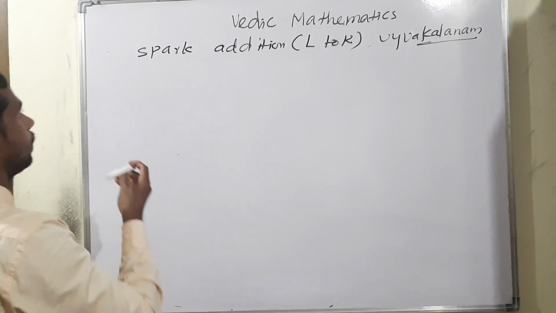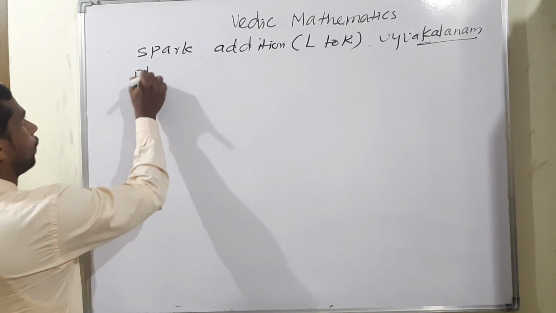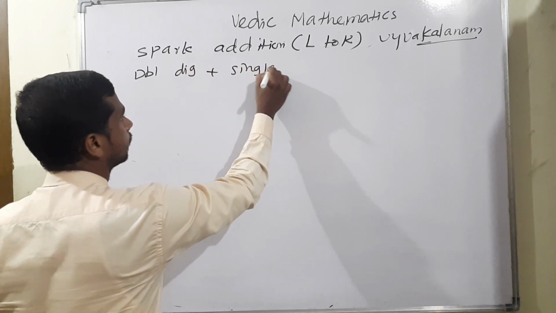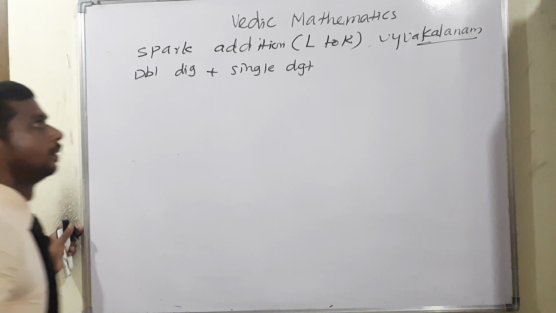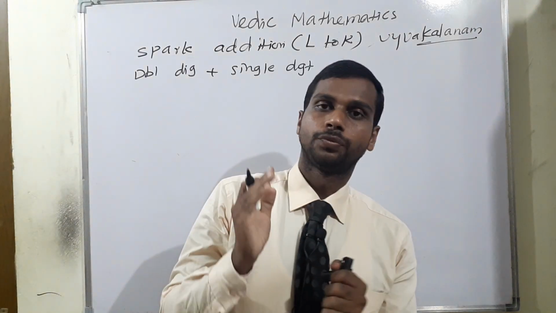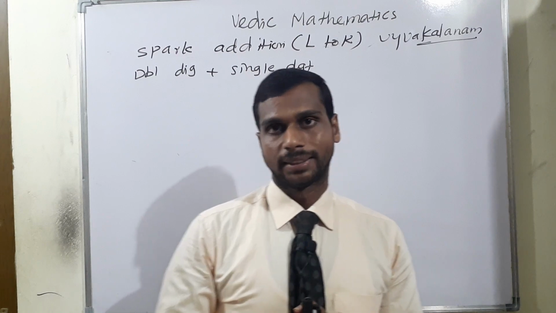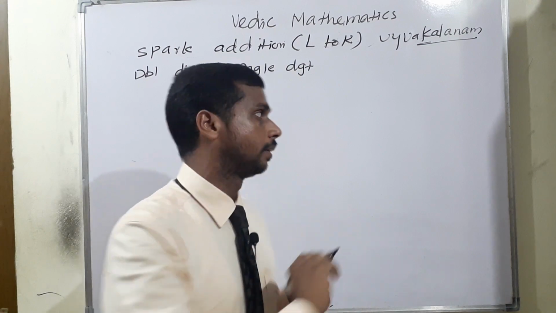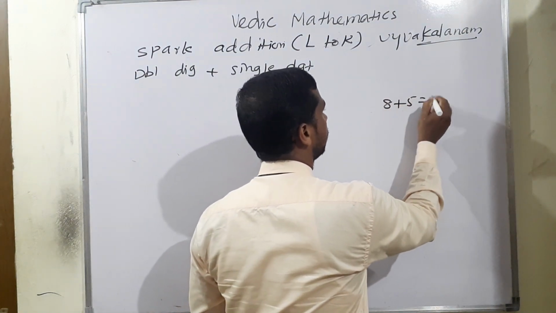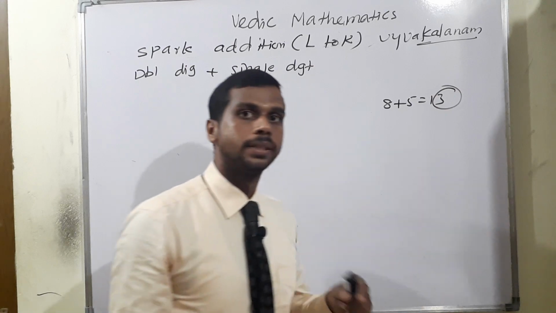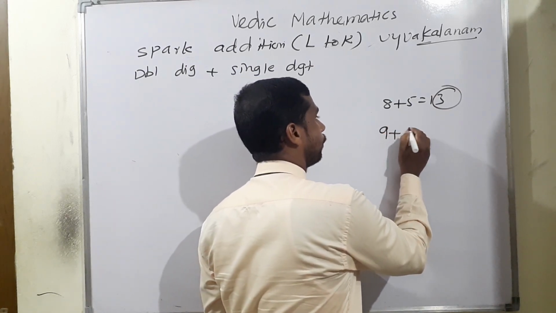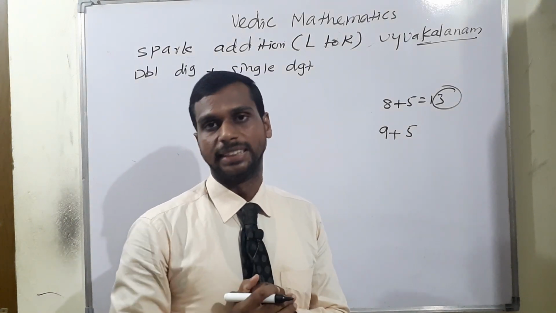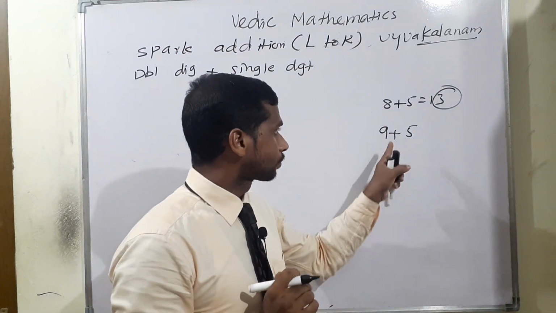Listen. Spark addition. First I am moving to apply a double digit plus single digit. So in this type, first you have to be fully confident in the end number concept. So end number concept means, look at there, 8 plus 5 is equal to 13. What I am saying, 8 plus 5 is equal to 13. So what is the end number there? 3. So fully it depends upon the end number. If you master the end number, I can assure you are a genius.